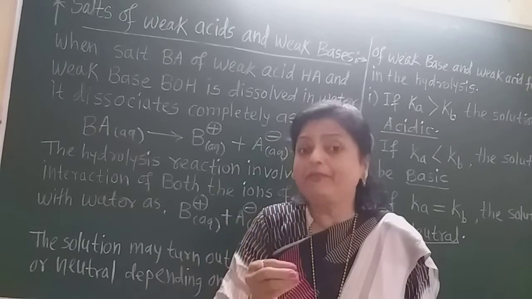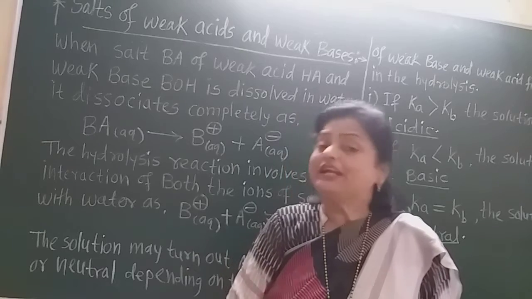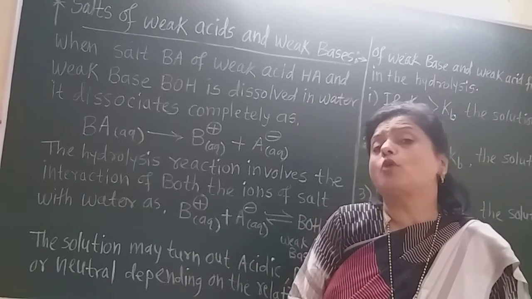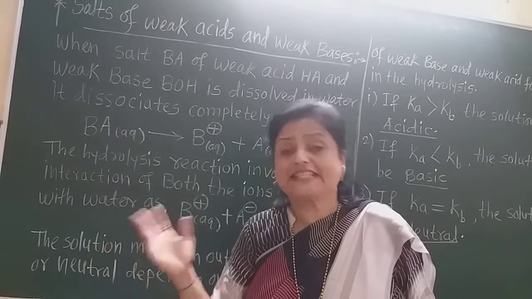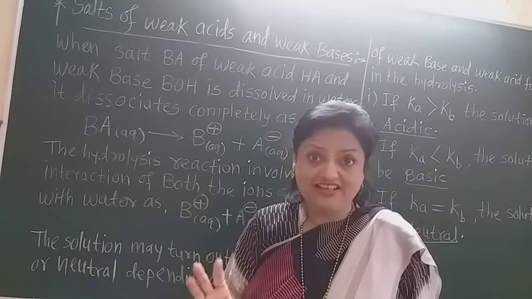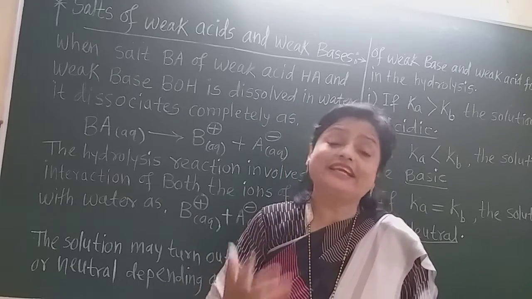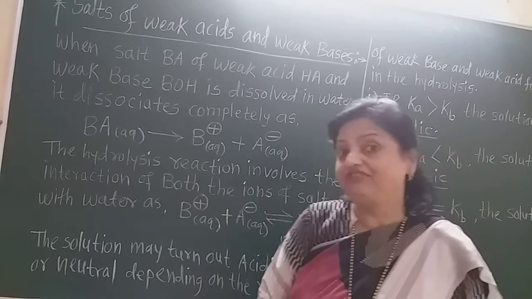The weak base is slightly stronger than the weak acid. But if both, that is the dissociation constant of weak acid Ka and dissociation constant of weak base Kb, are equal, then the solution will be neutral. Now three different cases will be there in the salts of weak acids and weak bases.